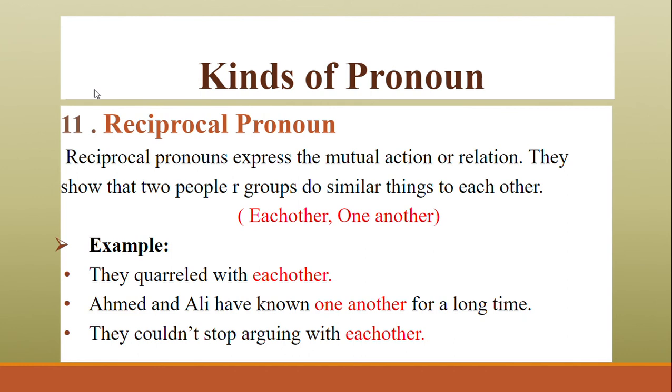Reciprocal pronouns express a mutual action or relation, such as reciprocal actions one to another. They show that two people or groups do a similar thing to each other or one another. They express the mutual action or relation, and the examples are each other or one another, right? They quarreled with each other. Ahmad and Ali have known one another for a long time. They couldn't stop arguing with each other. So it is a reciprocal action.